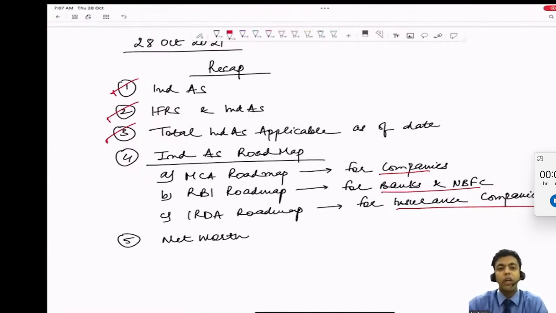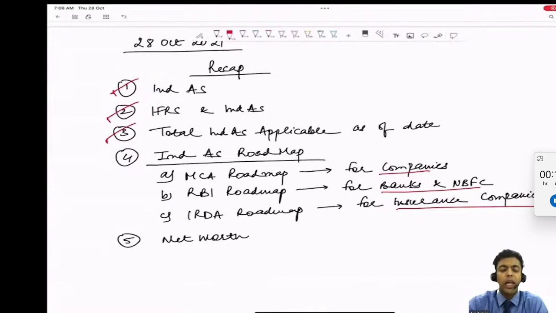Then we need to give significant accounting policies for all the 3 years, and those significant accounting policies must be the same in all the 3 years. Then we need to give the reconciliation: equity reconciliation and profit reconciliation. Equity reconciliation for the opening date, that means the transition date, and the comparative date. But P&L reconciliation only for the comparative date, because for the opening date, there is no Ind AS P&L. So this is about phase one.